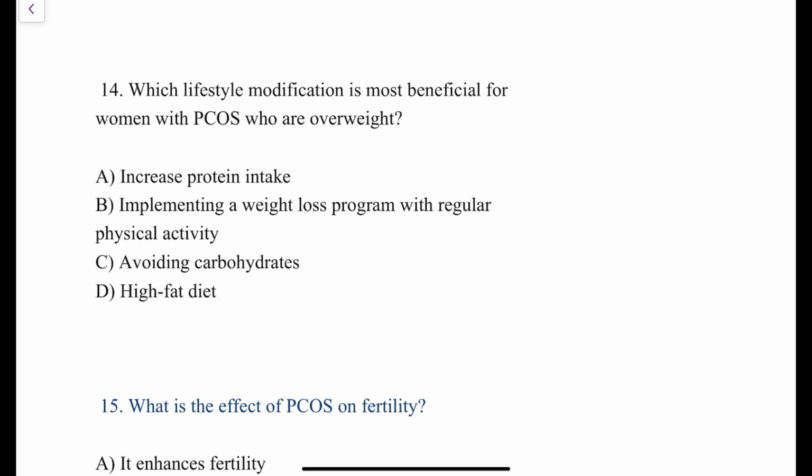Clear? Yes. The next question over here: which lifestyle modification is most beneficial for women with PCOS who are overweight? They have given the question and they have given the hint also over here. They have told here that the patient is an overweight patient, right? What is the lifestyle modification you have to advise to a patient of overweight PCOS case? You have to ask them to do a weight loss program with regular physical activity.